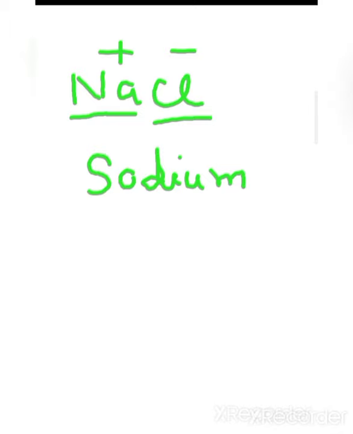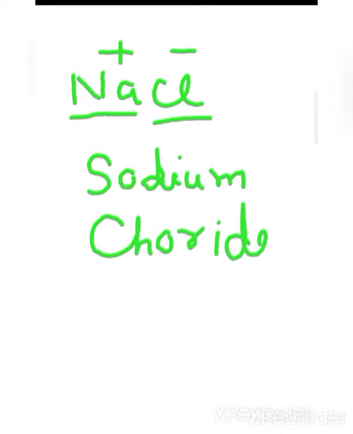The negative part, the anion, is named by ide or ate. When the anion is a single atom, its name ends with ide. Sodium chloride. Clear?